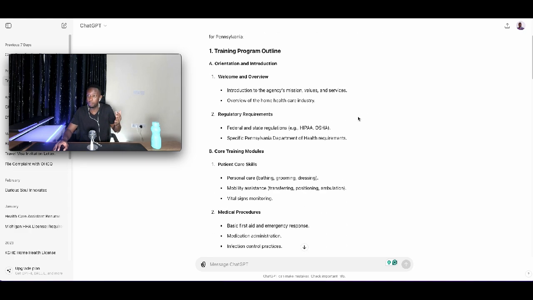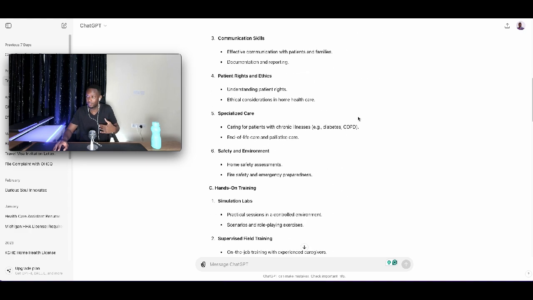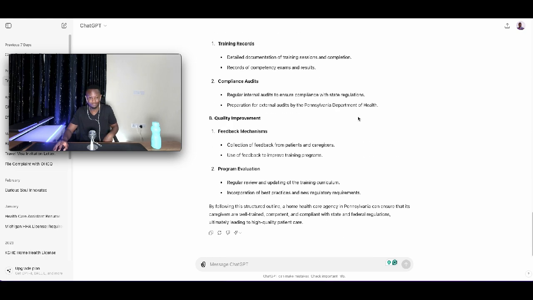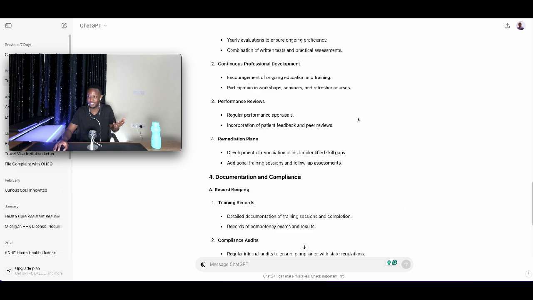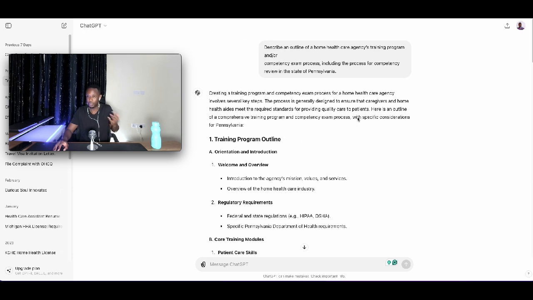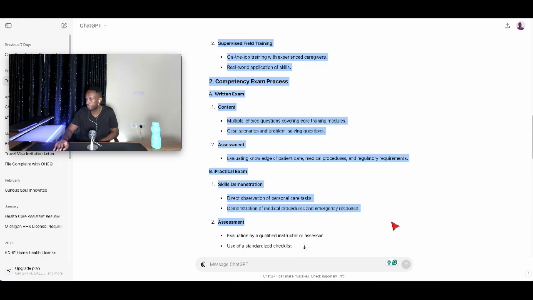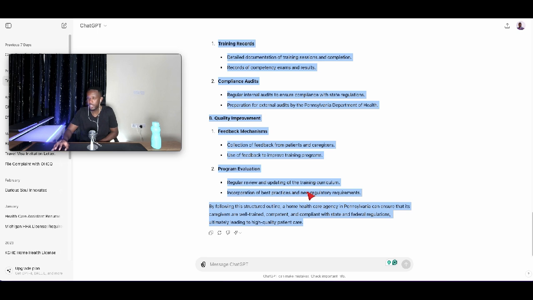ChatGPT was able to write the competency test, as you can see right here. See that? Sweet. It did it in like 30 seconds. It's beautiful. So what I did with this information, I simply copy-pasted from maybe where it says "here's an outline," maybe from here, right? And taken all of this here that I've highlighted and then put it into a Word document. Let me show you what the final result looked like.